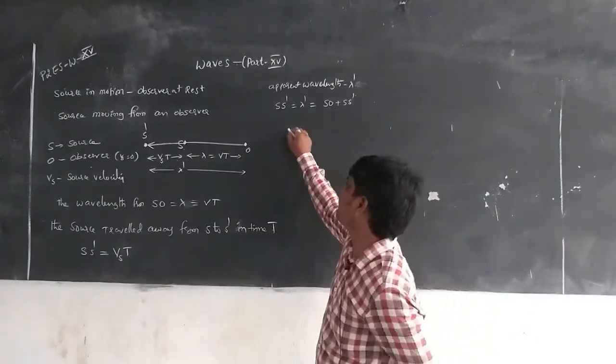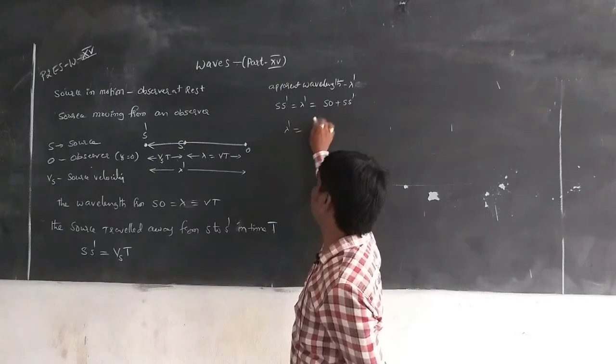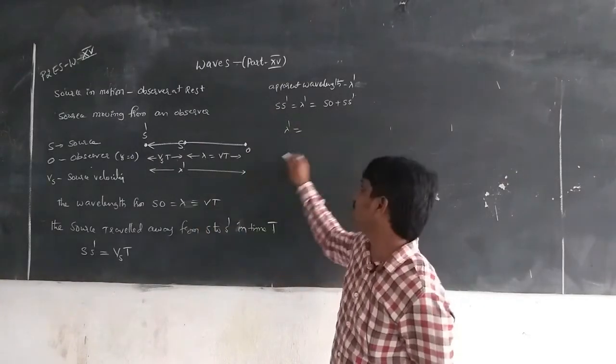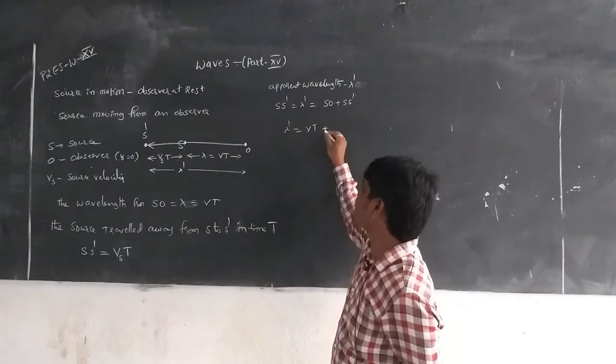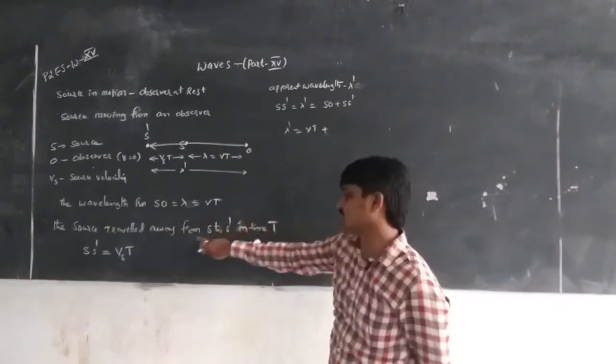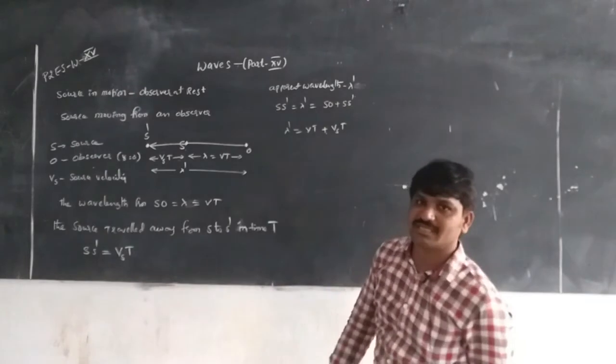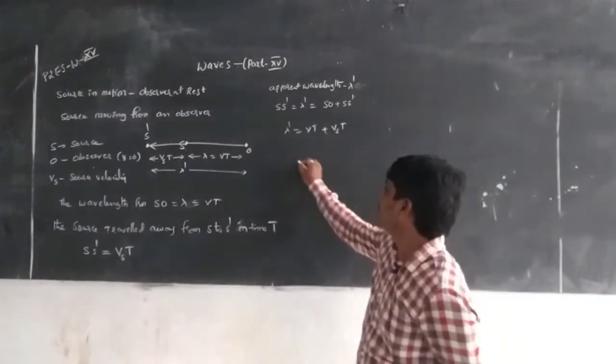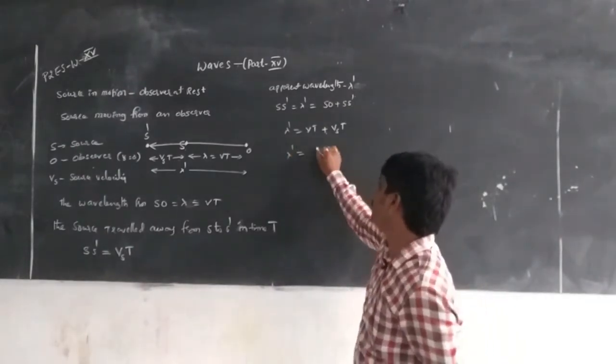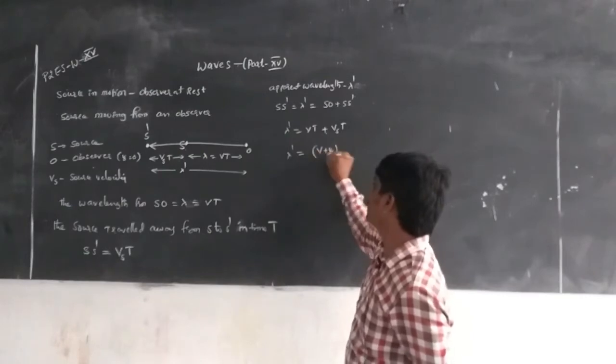From this equation we can find it out. We already know SO is equal to V into T, plus S S dash, which is Vs t, the source velocity into t. So lambda dash is equal to V plus Vs into t.